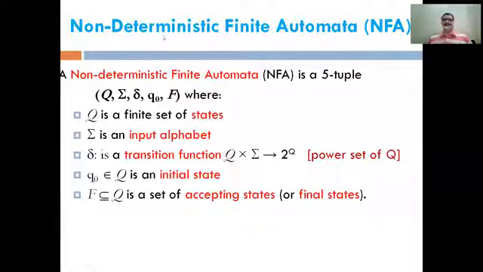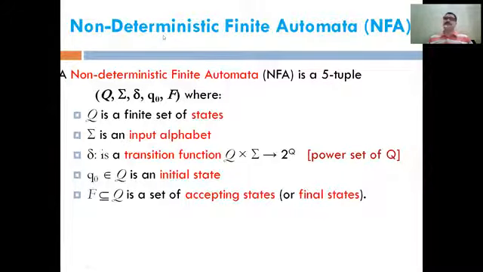Dear students, in this lecture we will discuss non-deterministic finite automata, that is NFA or NDFA. Similar to the DFA, it also consists of 5 tuples: Q, sigma, delta, Q0 and F, where Q is a finite set of states, sigma is the input alphabet, Q0 is the initial state, and F is the set of accepting states. And delta is the transition function.